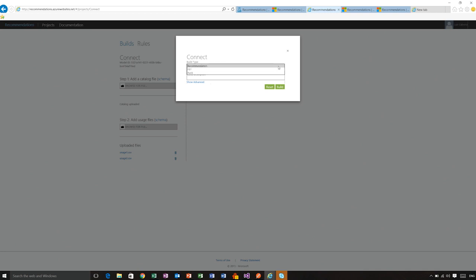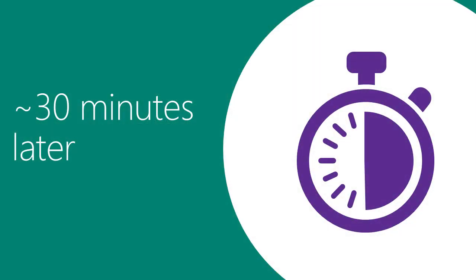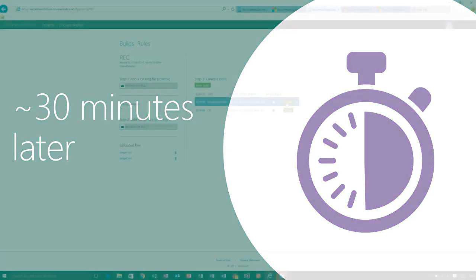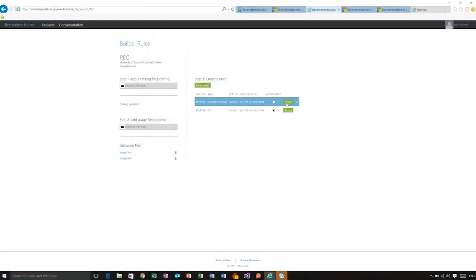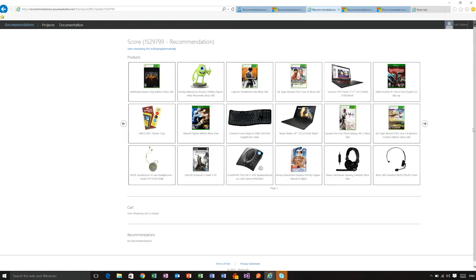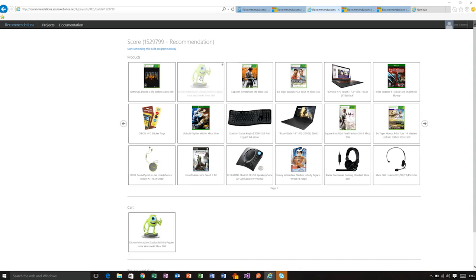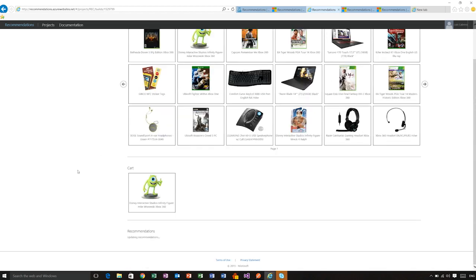So let's say that we want a recommendations build, and then all I will have to do here is click build, and then this is going to take about 30 minutes. Okay, so after the 30 minutes, we are able to see our build, and we can actually score it. In this case, I did add images, and you don't see how I am adding the images.